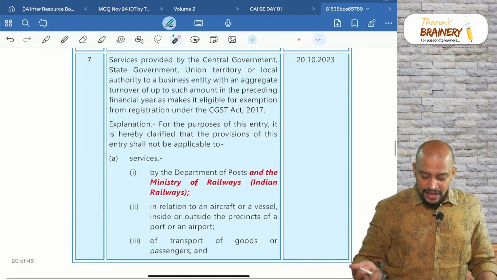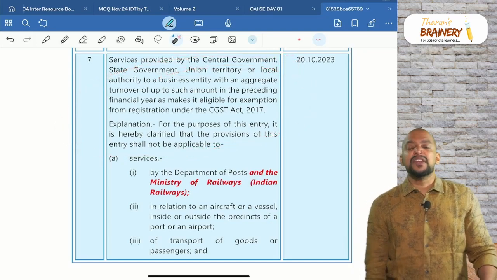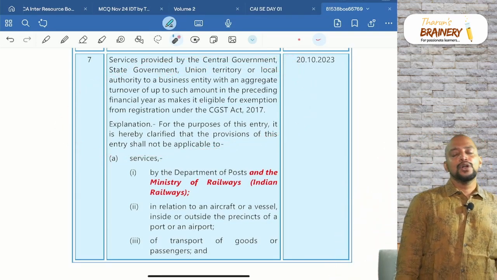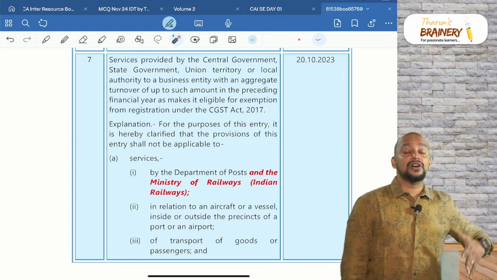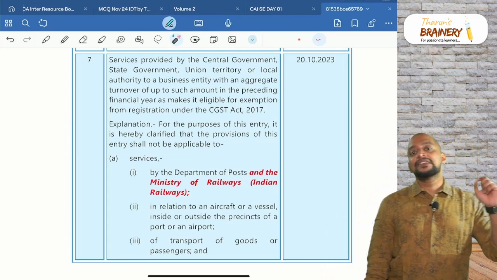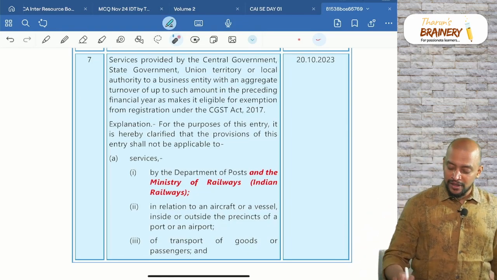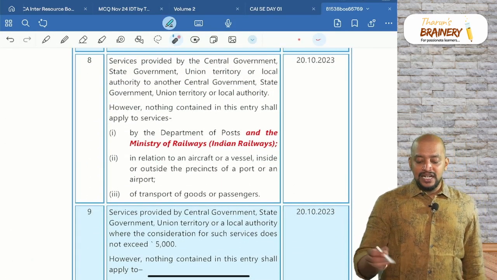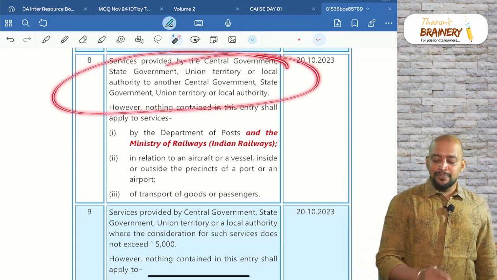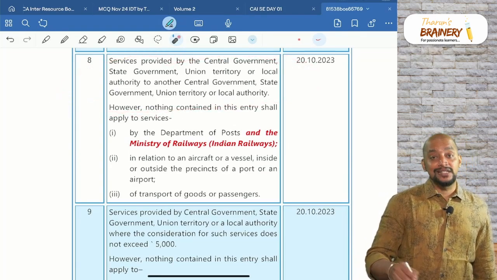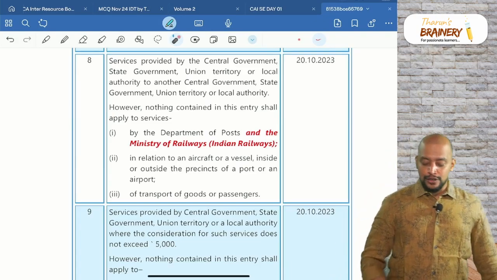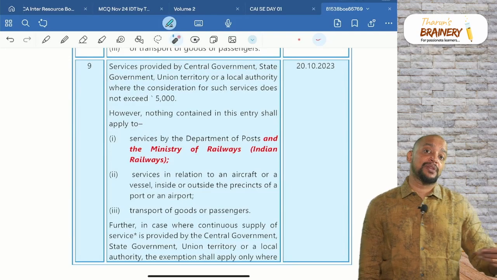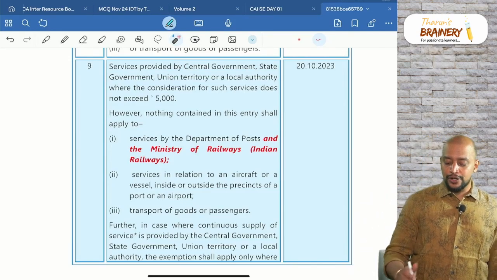Then next one, this is related to aggregate turnover during the previous year not exceeding the threshold limit. Services provided by government to business entities whose aggregate turnover during the previous year does not exceed the threshold limit for exemption, even that general exemption is also not applicable for Indian Railways. And then value of supply, interdepartmental service provided by central government, state government to another central government or state government department, that is also not applicable to railways. And then the 5,000 rupees point, value of supply does not exceed 5,000, that is also not applicable to railways.